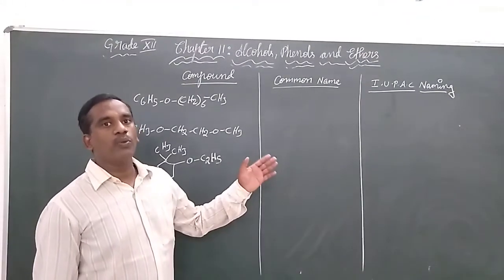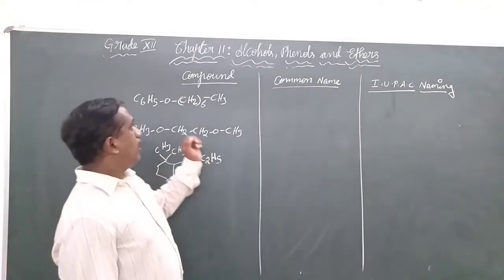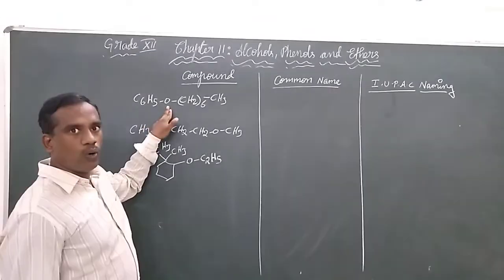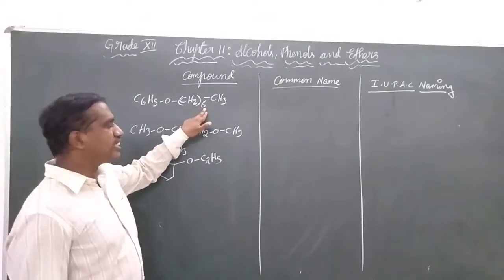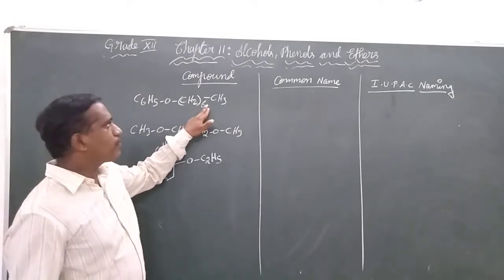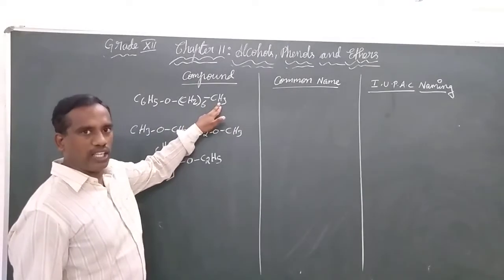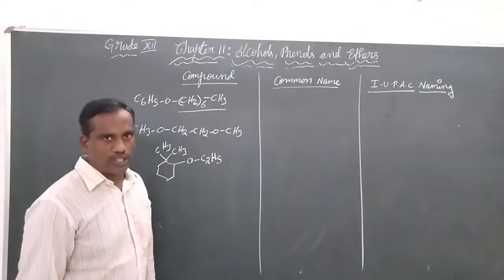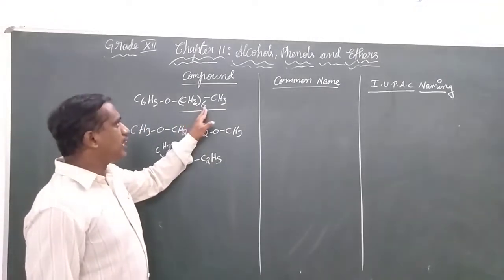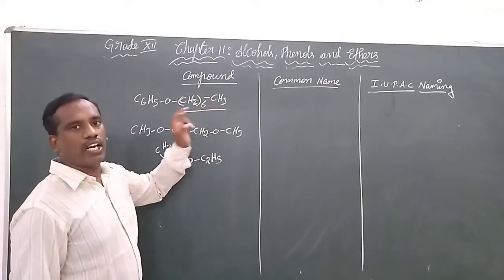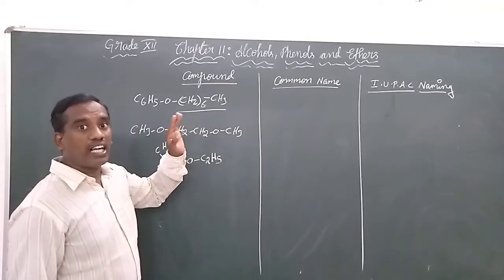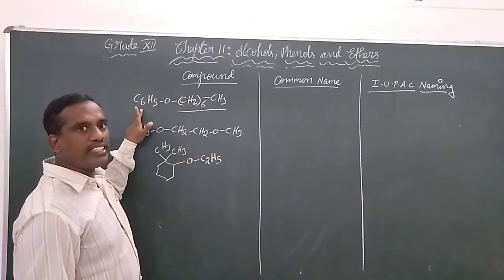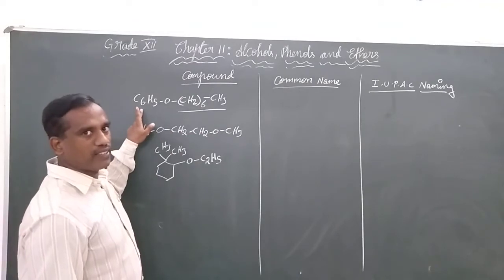Let's continue with a few more examples. The next example is C6H5O followed by CH2s, 6 in length. At the end we have CH3. So together we need to consider this hydrocarbon chain. CH2s are 6 in number, CH3 is 1. Overall there are 7 carbon atoms in length, whereas here we have only 6 carbon atoms in length.